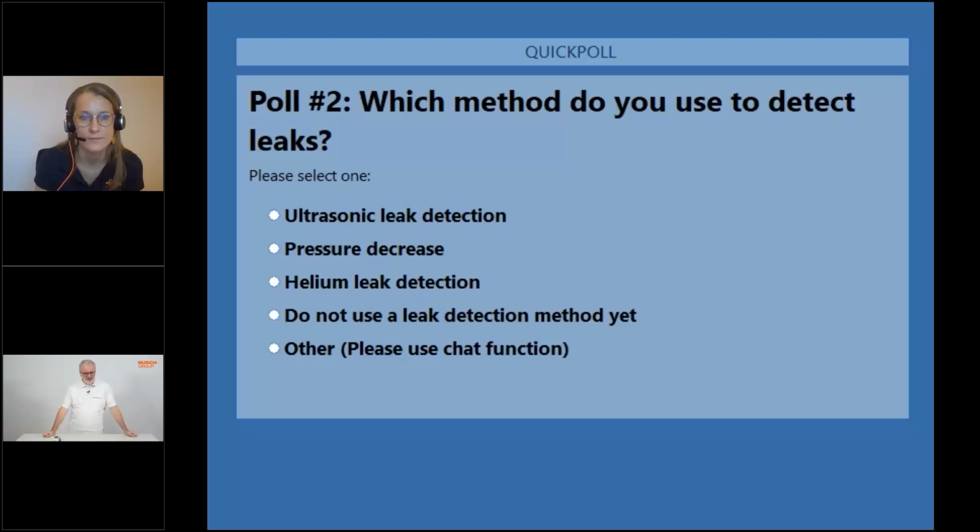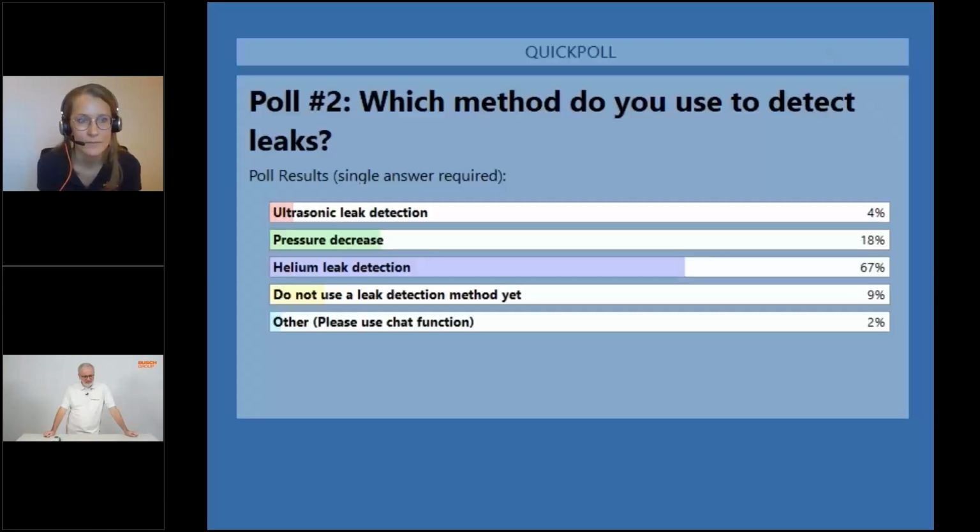Right, the bars are moving with a clear focus on helium leak detection. Let's see how big the ratio will be for the other ones. Okay, the clear winner is helium leak detection, and a few people also use the pressure decrease method. Perhaps Rudy, you can comment on that in the next slide.